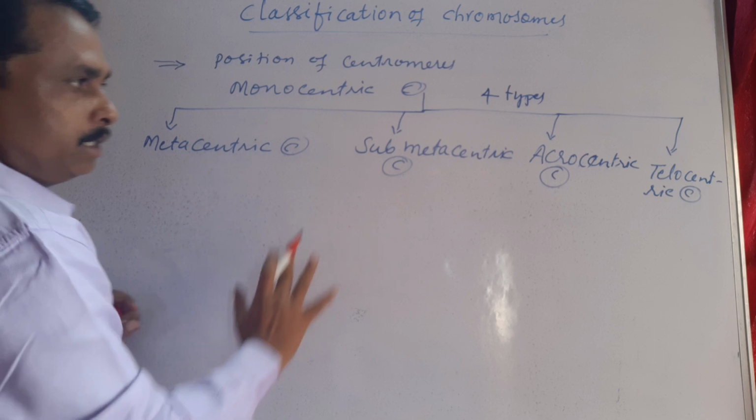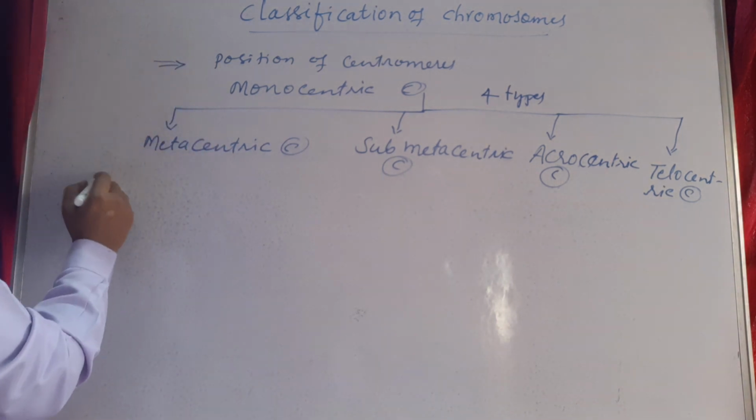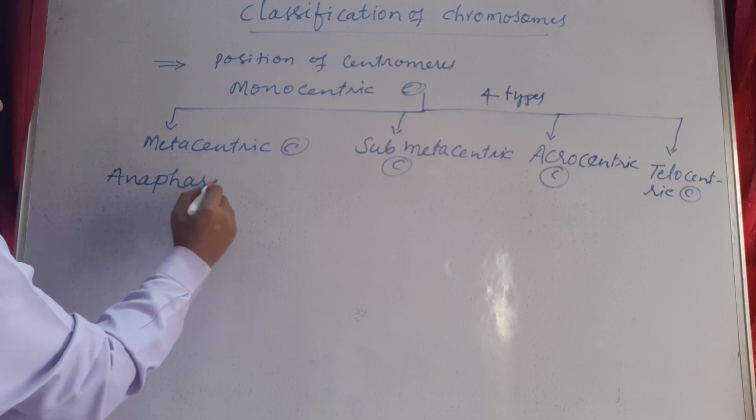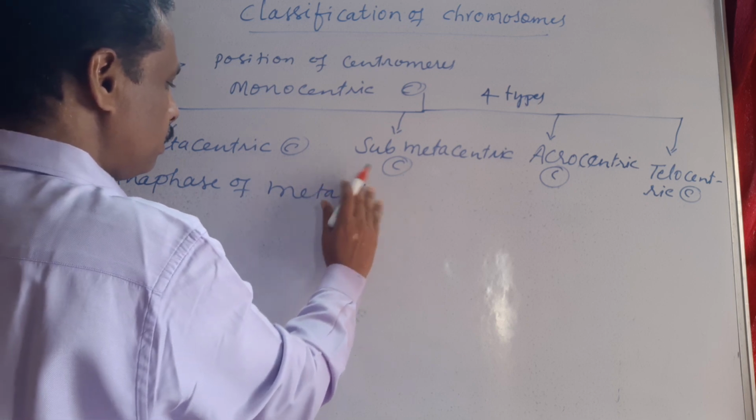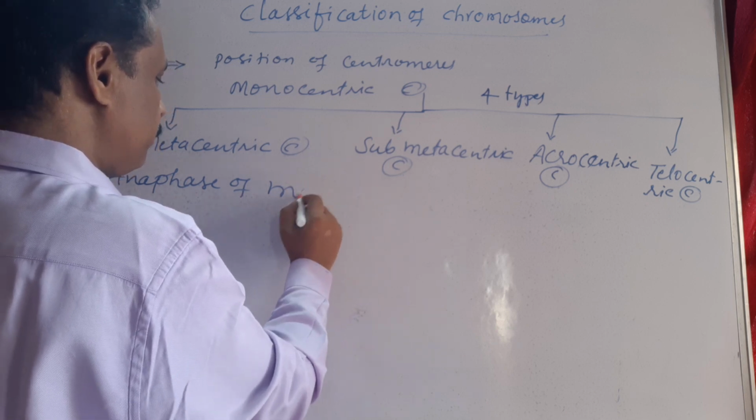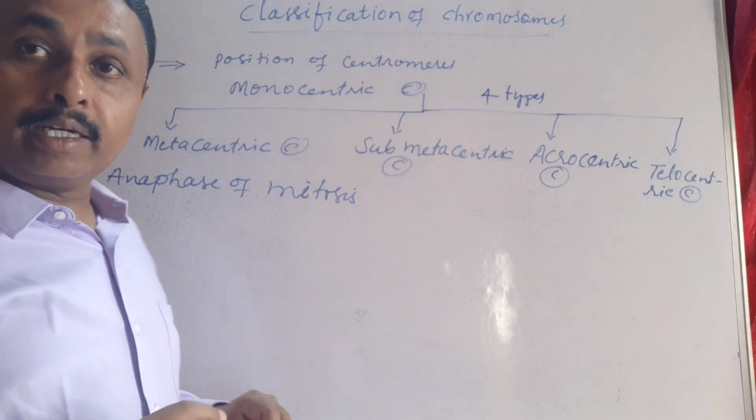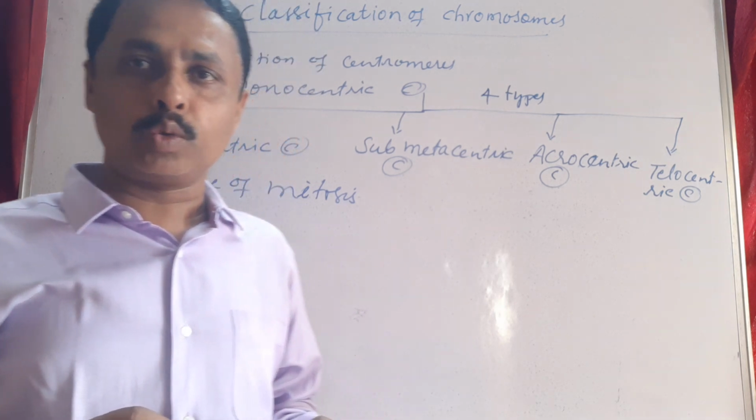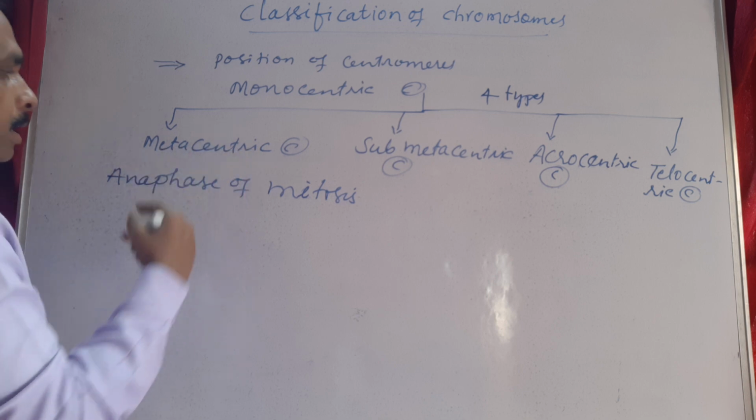So all these types of chromosomes could be seen in anaphase of mitosis. As I told you yesterday, the best stage to study the shape of chromosomes is anaphase, right? So accordingly, let us start with metacentric chromosomes.